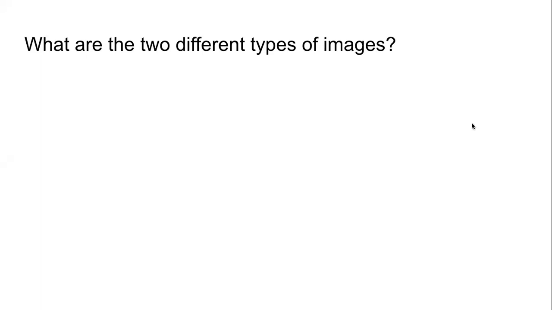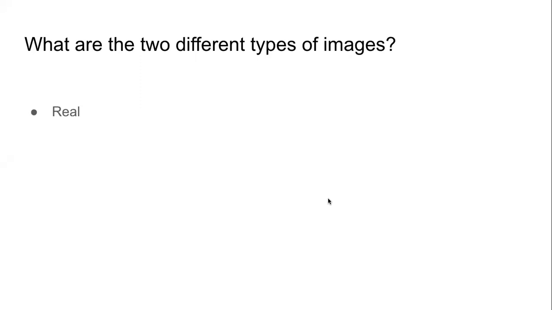What are the two different types of image that are formed, whether we use spherical mirror or plane mirror? I'll give you a hint. One name starts with an R and another name starts with a V. Prachi, correct. Chand, correct. Real and virtual.